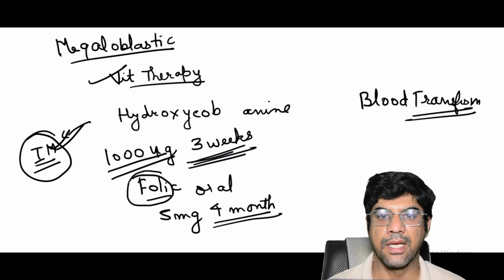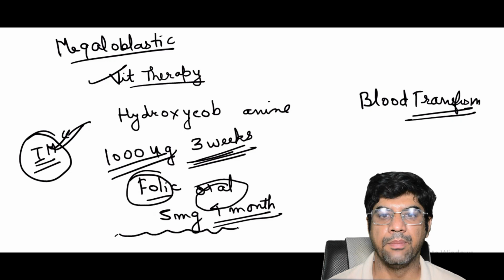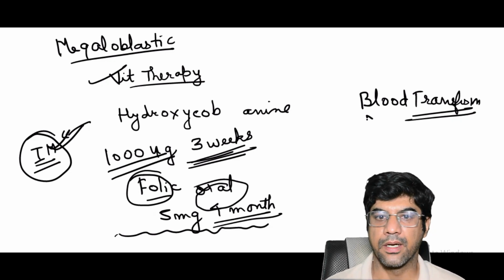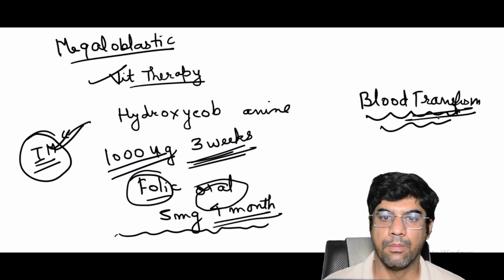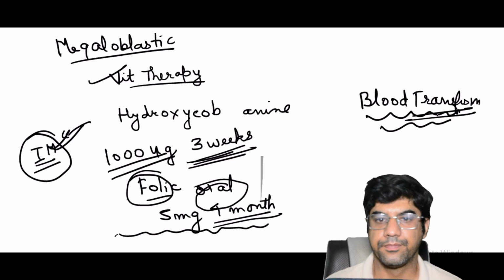Folic acid can be given orally. The dosage is a 5 milligram tablet for 4 months. Apart from that, blood transfusion can be given, but it is generally avoided due to the risk of circulatory overload.